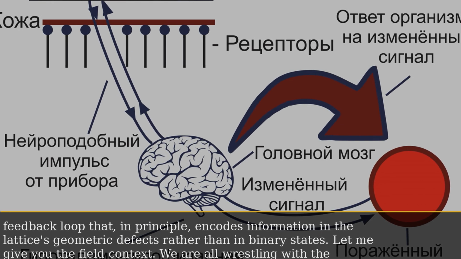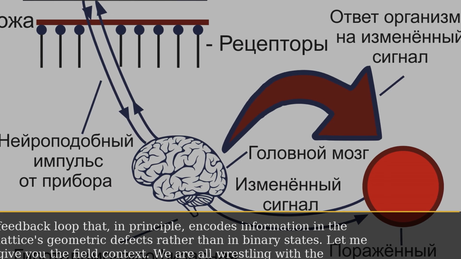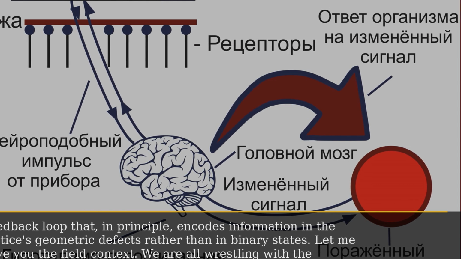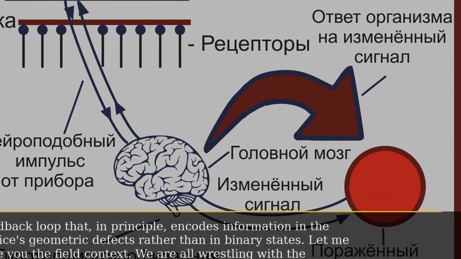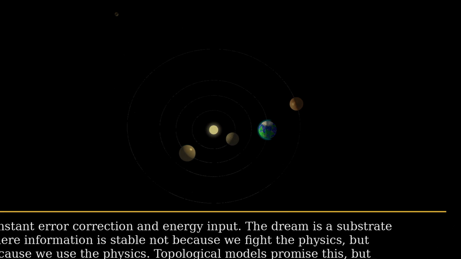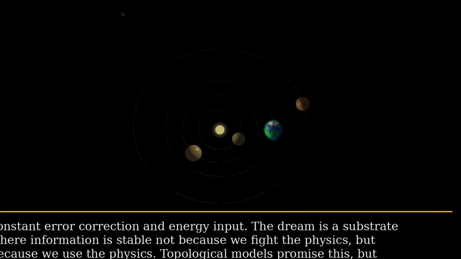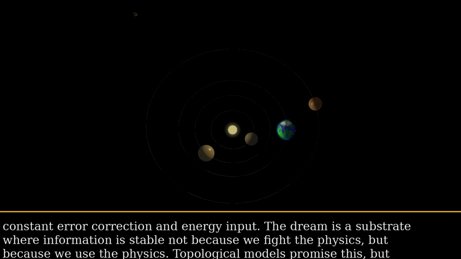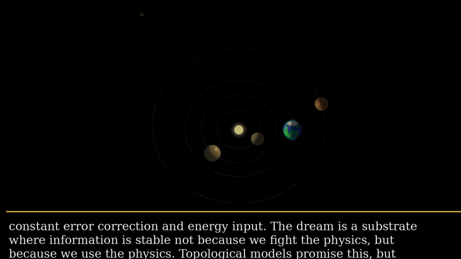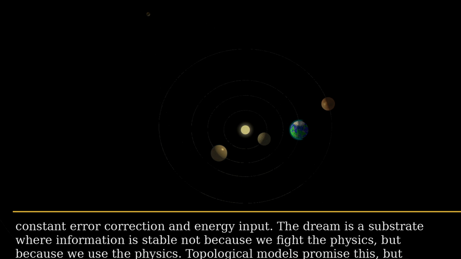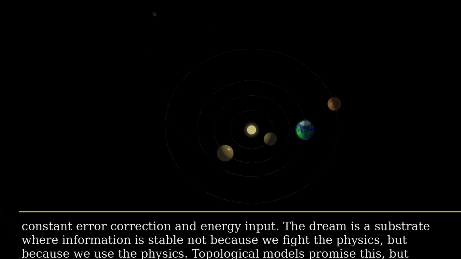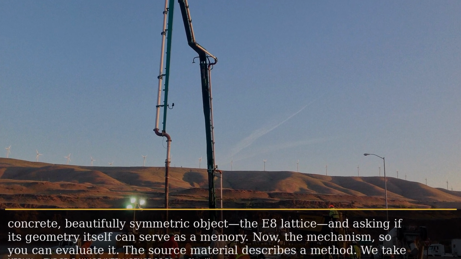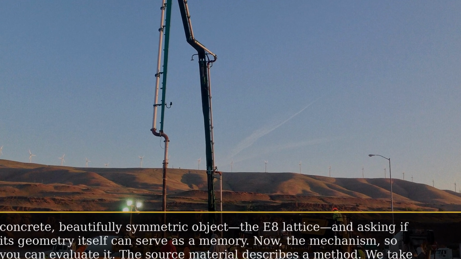Let me give you the field context. We are all wrestling with the fundamental fragility of information storage. Traditional architectures fight entropy at every step, requiring constant error correction and energy input. The dream is a substrate where information is stable not because we fight the physics, but because we use the physics. Topological models promise this, but most require exotic conditions or are purely abstract. What we are doing here is taking a very concrete, beautifully symmetric object, the E8 lattice, and asking if its geometry itself can serve as a memory.